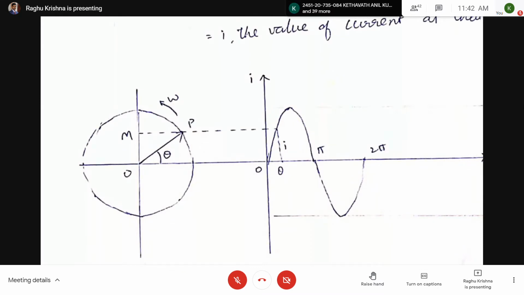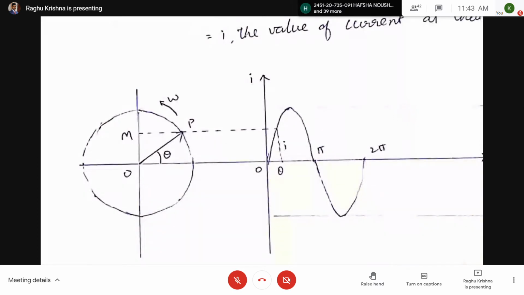When theta equal to pi by 2, OP will be on y-axis, and the projection of OP on y-axis is OM, which is equal to OP. So for various values of theta, you can measure the value of OM. When theta equal to 0, OM equal to 0. When theta equal to pi by 2, OM is equal to OP.